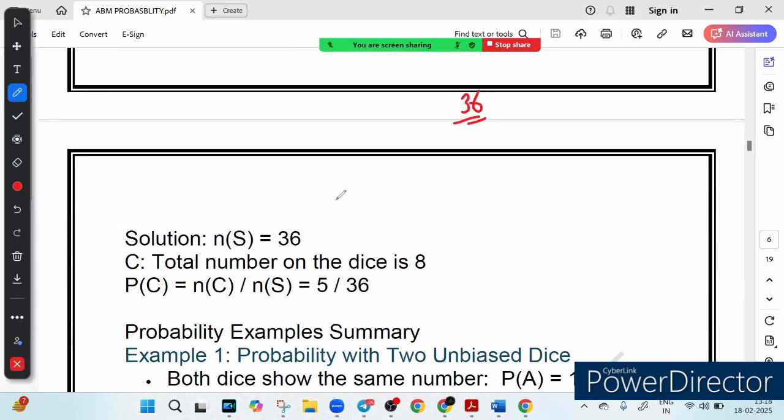Step number 2, we have to find the favorable outcomes. What are the possible cases where the sum is always 8? Either it can be 2-6, or 3-5, or 4-4, or 5-3, or 6-2.